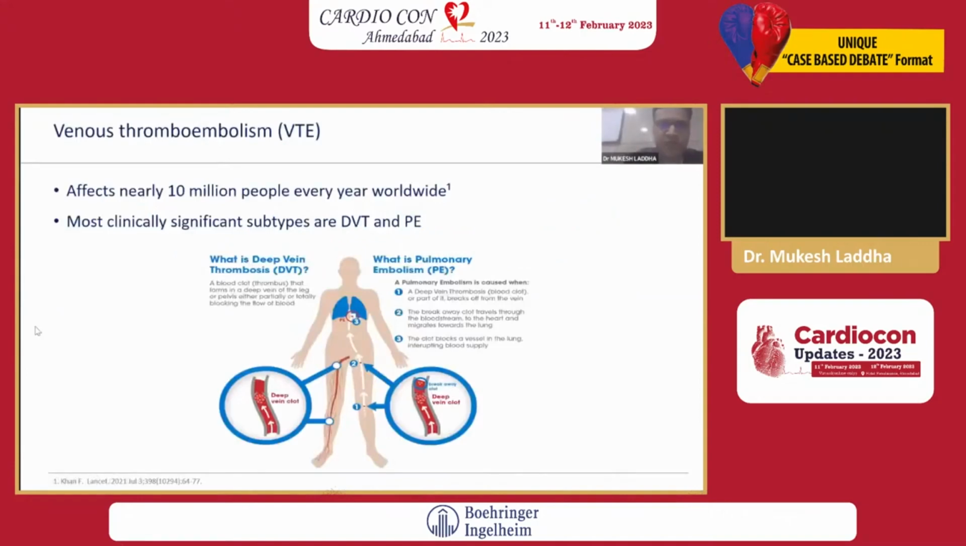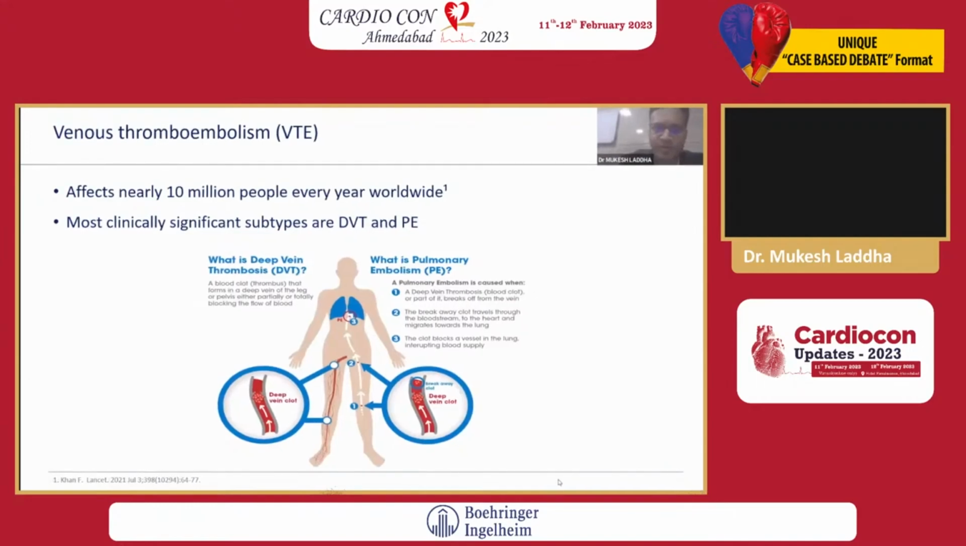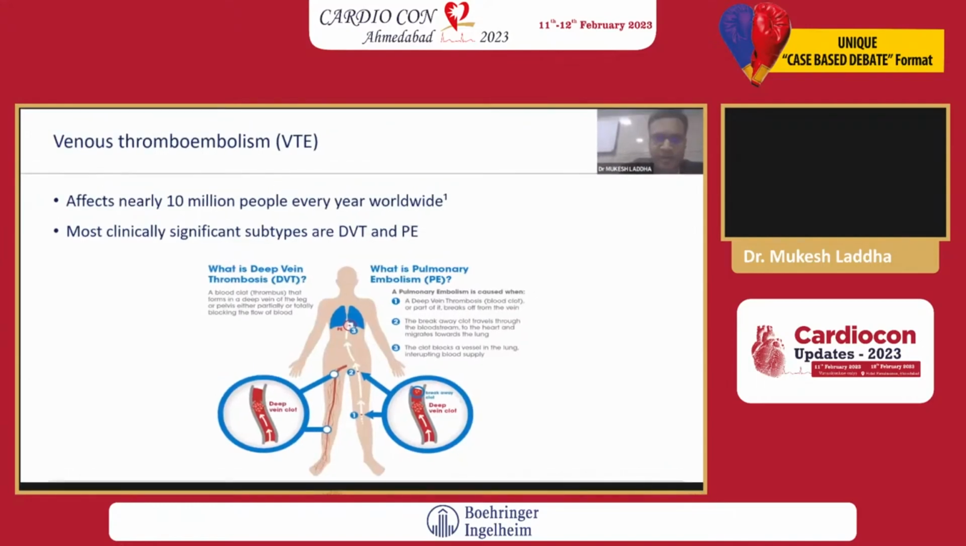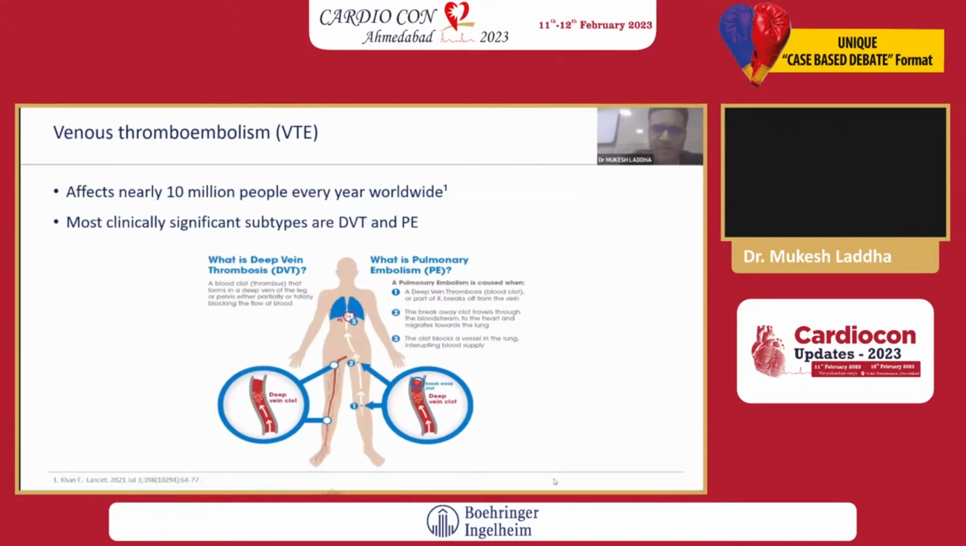Venous thromboembolism affects nearly 10 million people every year worldwide. The most significant subtypes are DVT and pulmonary embolism. DVT means a blood clot in the leg veins, and pulmonary embolism is when that leg vein clot migrates, travels to the heart and goes into the pulmonary artery.